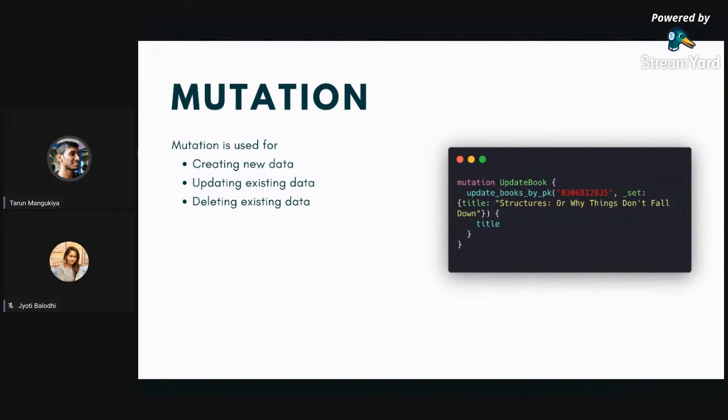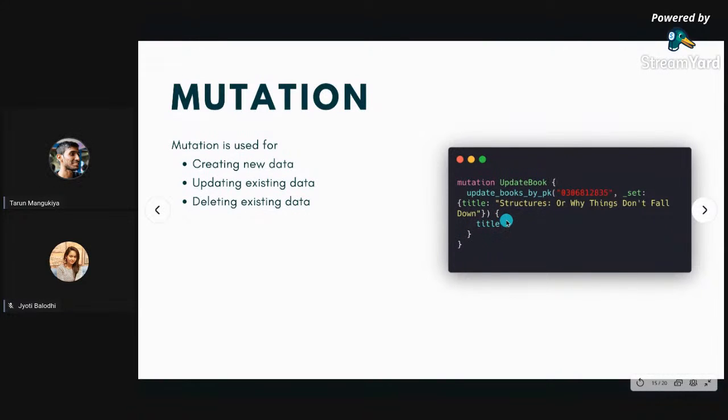So for example, on the right side, what I am doing is updating the books by primary key. In this case, I have kept ISBN as my primary key, and I'm updating the title of this book to whatever I want to keep. In the same mutation, I can also get the data in the response. So I updated this book, and if I want to see whether the title has been updated or not, I can ask for that data in the response.